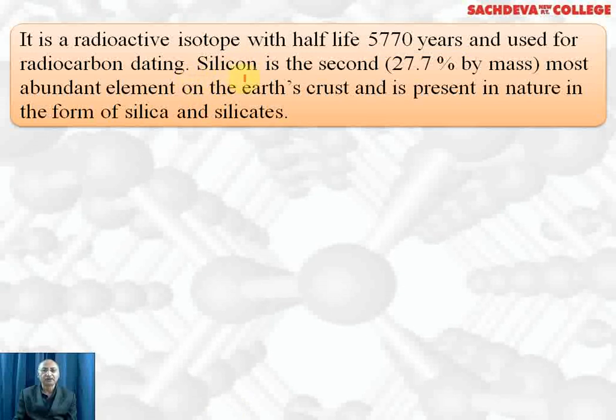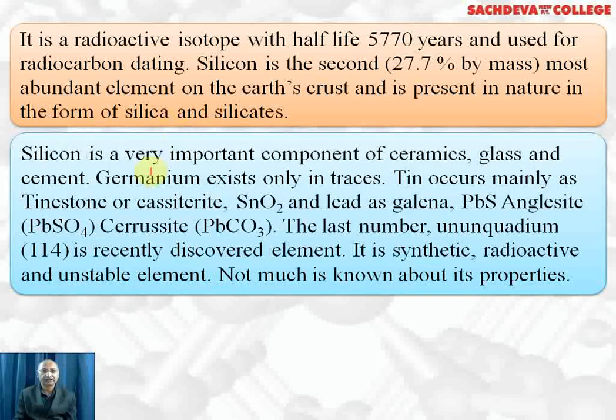Silicon is the second most abundant element in the earth's crust, 27.7% by mass after oxygen, and it is present in nature in the form of silica, that is SiO2, and silicates. Silicon is a very important component of ceramics, glass and cement.